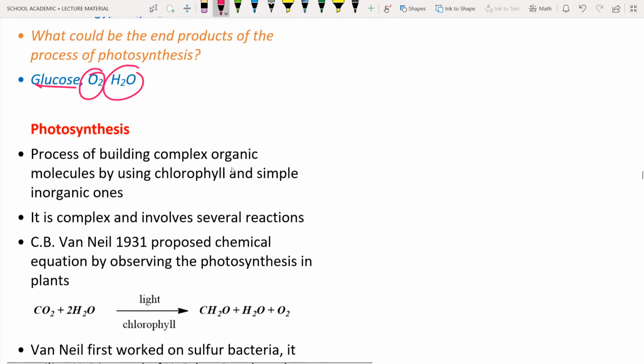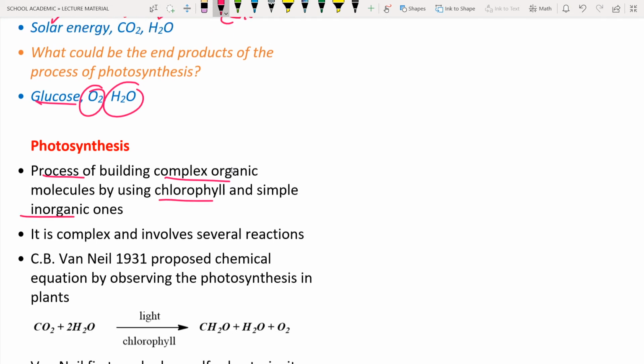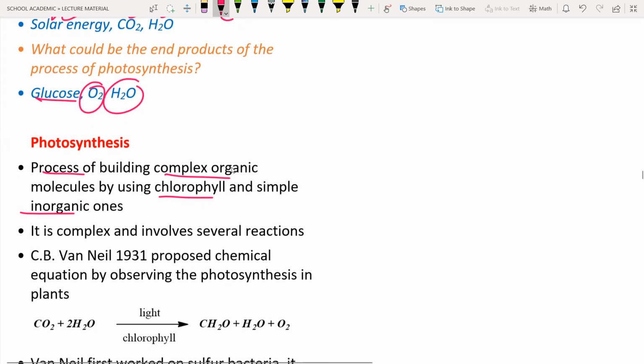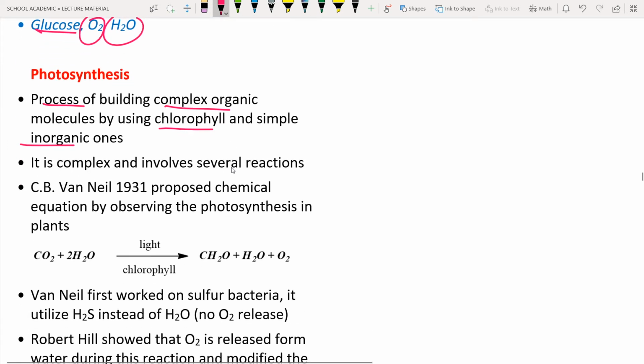So what is meant by photosynthesis? It is the process of building complex organic molecules by using chlorophyll and simple inorganic ones. What are the simple ones? Here you can see the simple ones are solar energy, carbon dioxide and H2O. These are the simple ones among the raw materials. First of all, we have to understand what is organic. Later we will discuss the complex.